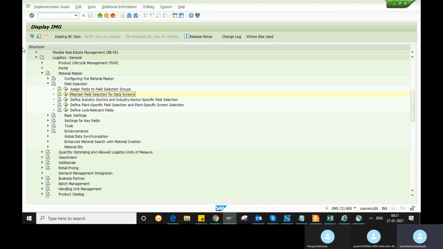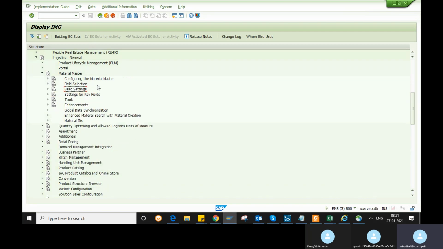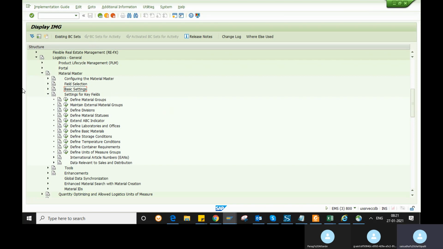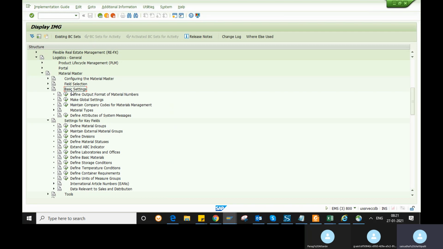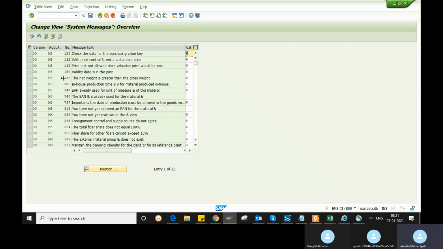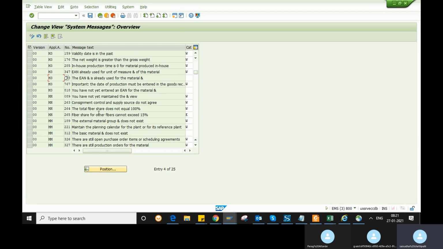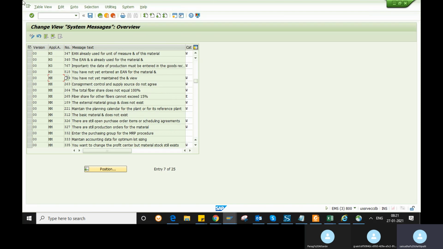And another thing: whenever you get messages while creating a material master, these messages are triggered from Define Attributes of System Messages. In the basic settings, you have Define Attributes of System Messages. Whenever you create a material master, you get some errors and some warnings, right?